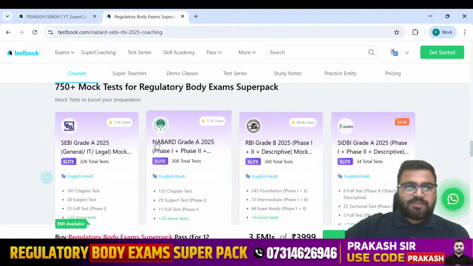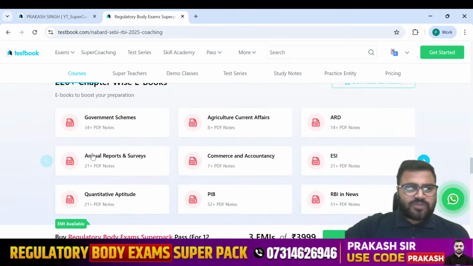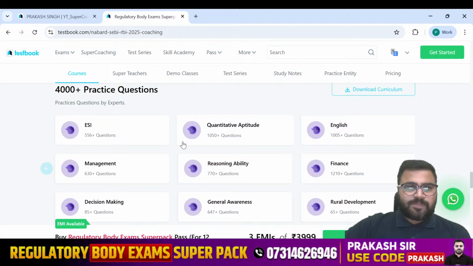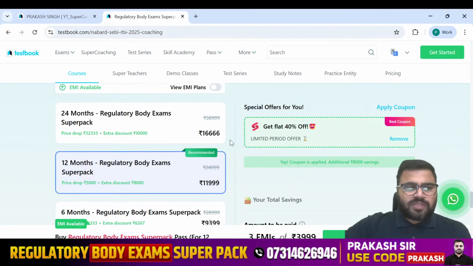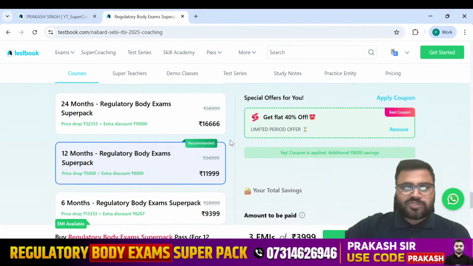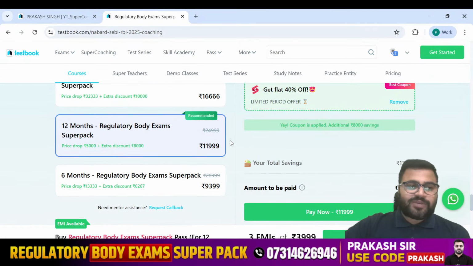Then you can see the mock tests provided. Further, you can see the ebooks, so that you get an idea of what kind of notes we are going to provide you. After that you can see the practice questions. Scroll down further. After going through all this, if you feel that yes, this course is going to help me, then you have to enroll for this particular course.